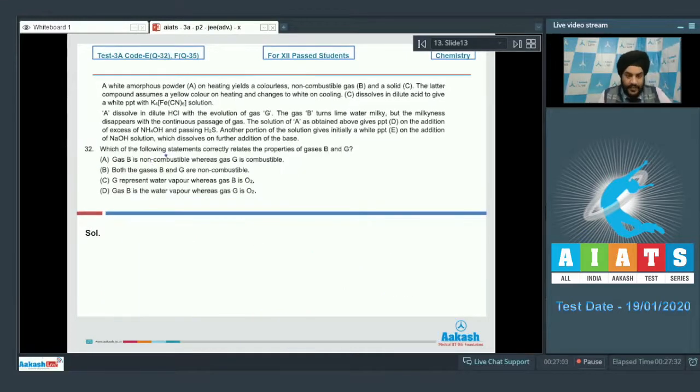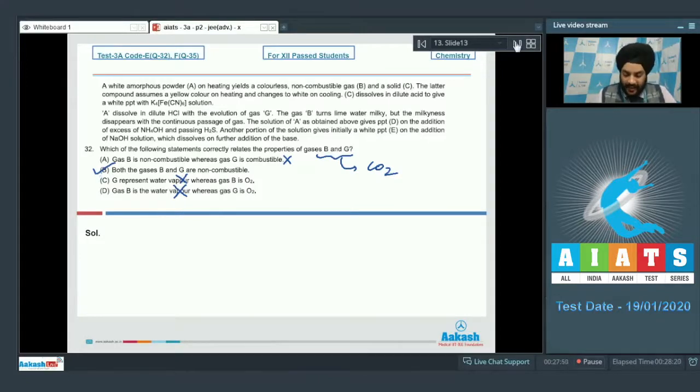Let us look at the next question now. Question number 32. Which of the following statements correctly relates to the properties of gases B and G? We had seen that B and G were both CO2. Option A says gas B is non-combustible whereas gas G is combustible. This is not correct. The second statement says both the gases B and G are non-combustible. This is a correct statement, students. CO2 cannot be further oxidized. Now statement C, G represents water vapor. This is not correct. And option D is also not correct because it says that gas B is the water vapor. So out of these given options for question number 32, we have to mark the correct answer as option B.